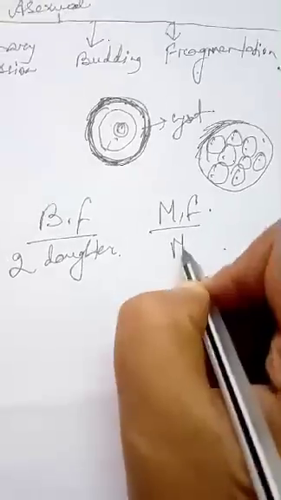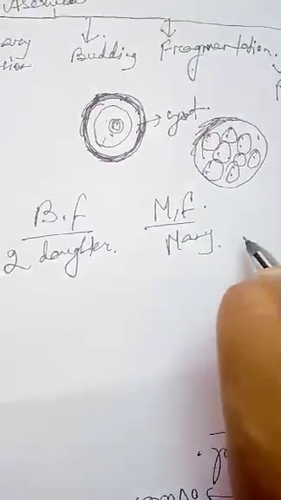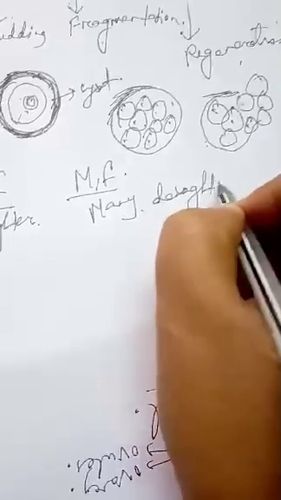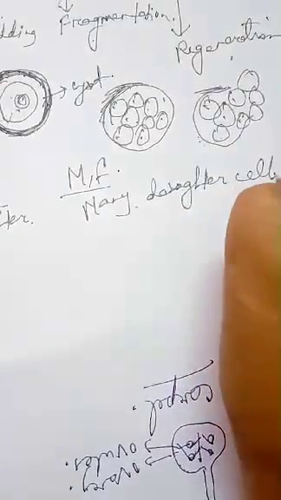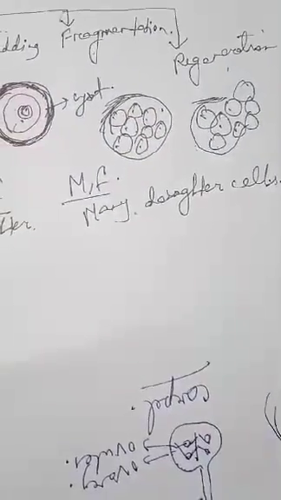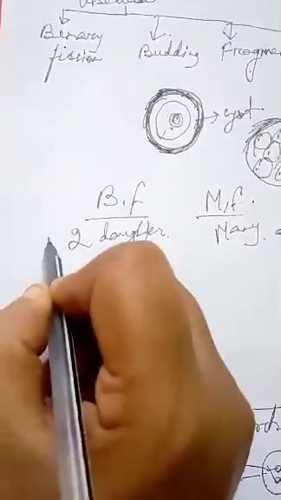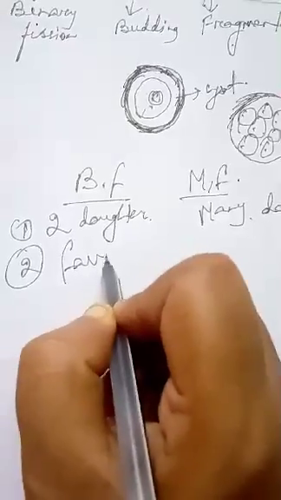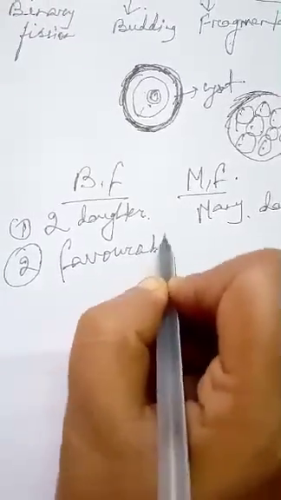Here many daughter cells. This is multiple fission. And what will be the second point? In the second point you can write down here, binary fission takes place under favorable condition.